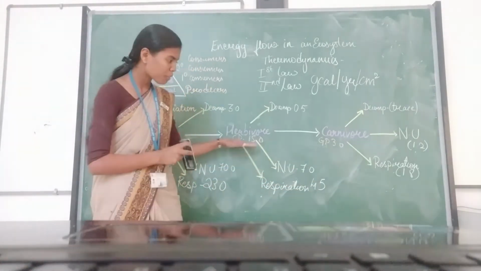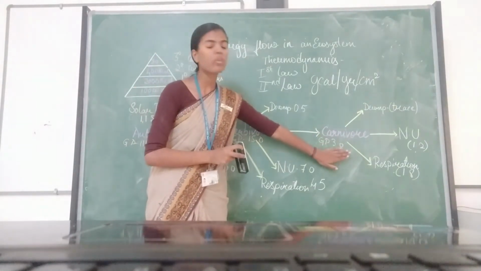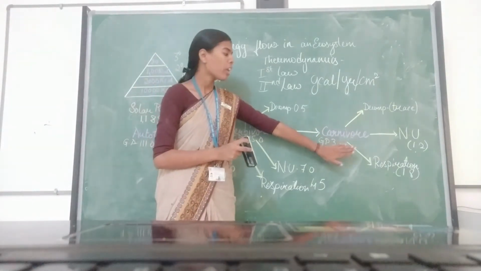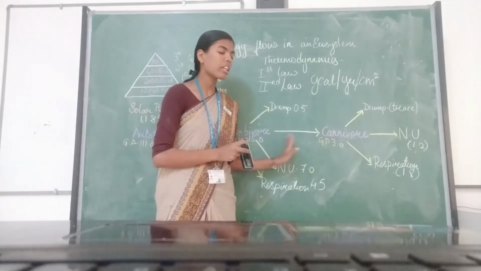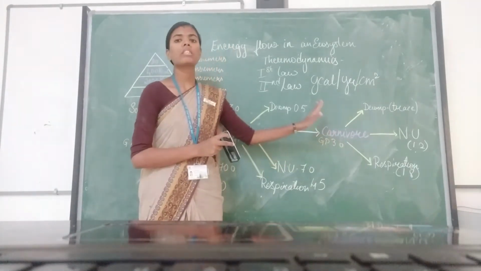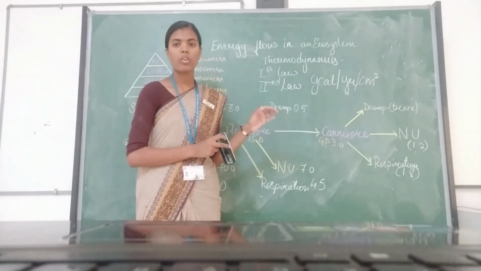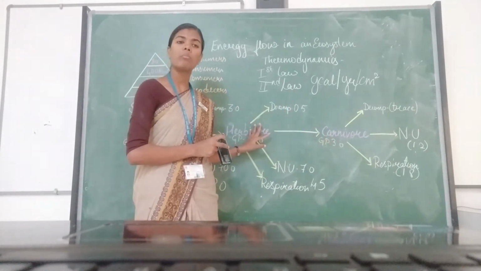Out of this, again only 20% gets transferred. Now the 20% is somewhere around 3.0. It is getting transferred to which trophic level? It is getting transferred to the carnivore, which basically feeds on the herbivores.